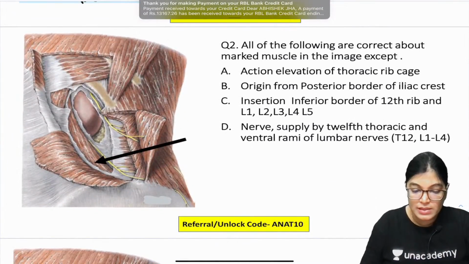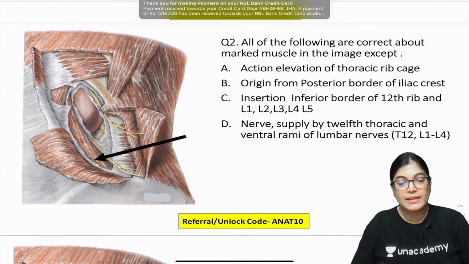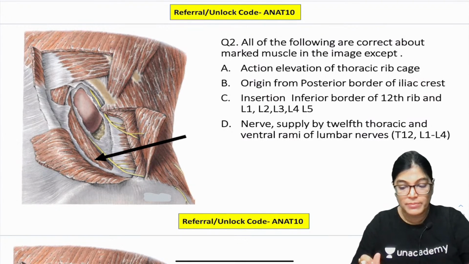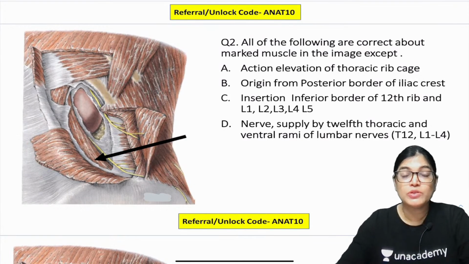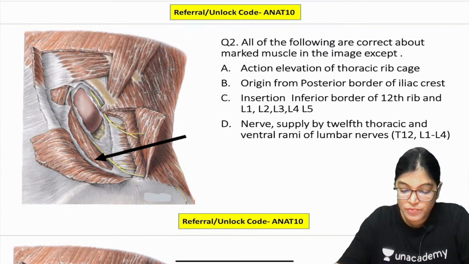So this is the second MCQ. All of you do mark the correct answer. All of the following are correct about the marked muscle in the image except. We have got four options.